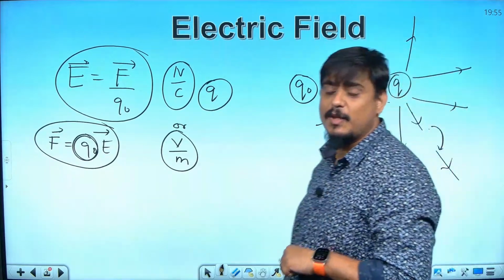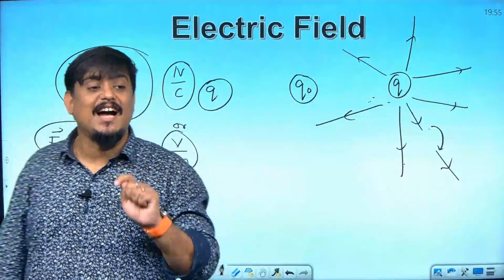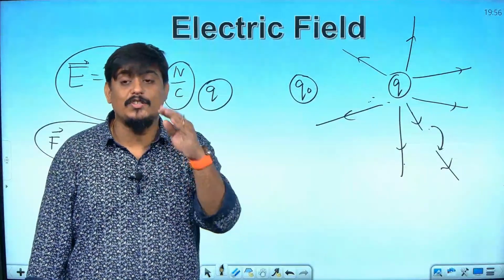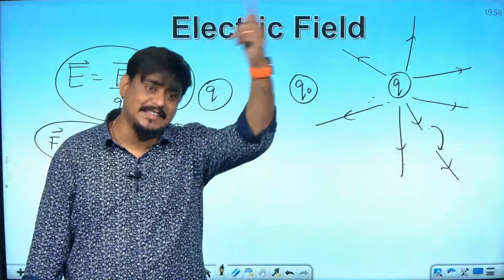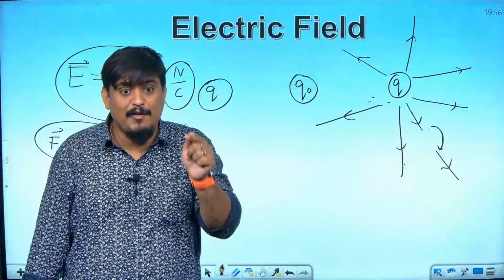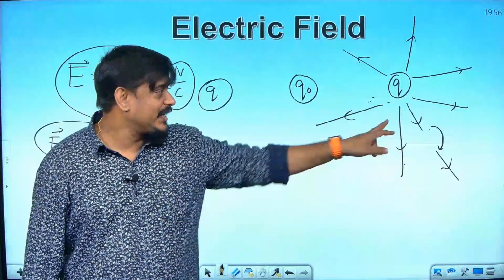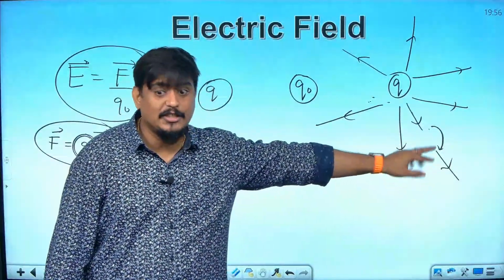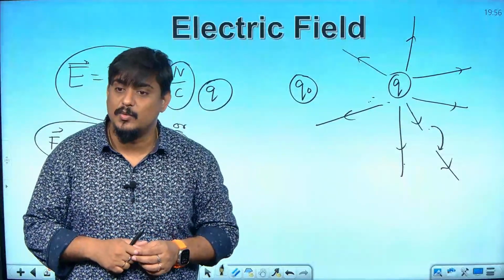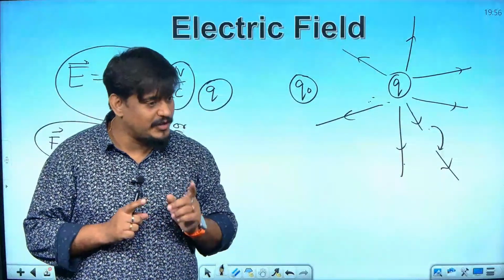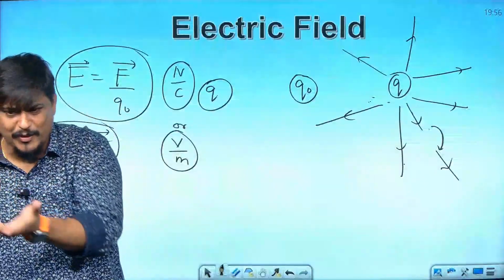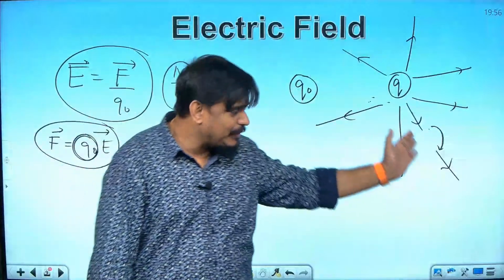This is the answer. What you should write? If the lines are discontinuous, then a charge which is moving in the electric field of an existing charge will not be able to move continuously. It will have to jump to once again come to that electric field line, which is not possible. So, the electric field lines must be continuous. Are you understanding this? A charge cannot jump and go, not possible, no? It has to move in the same path.